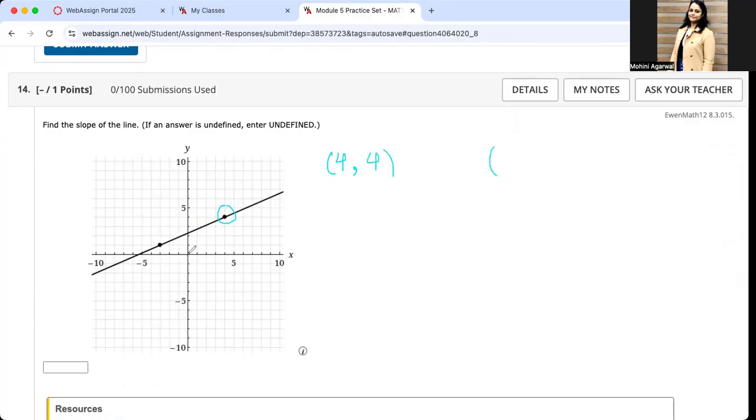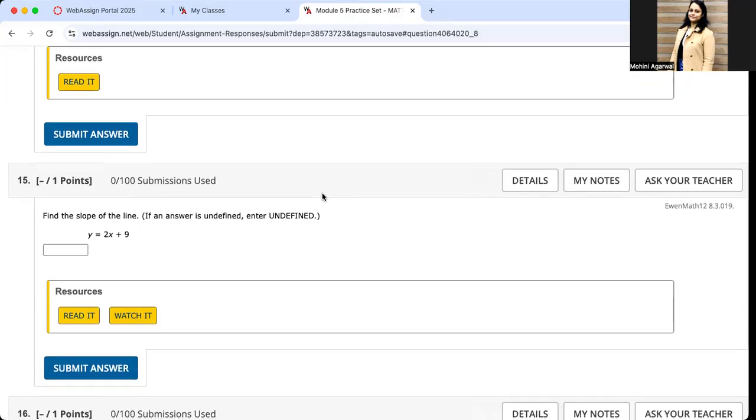The second one is when x is negative 3, y is only 1 unit, so 1. Now you can continue as in solving number 13. That should be the same way of doing it. Okay, let's keep on going. Let's explore the next one. That's going to be our number 15.